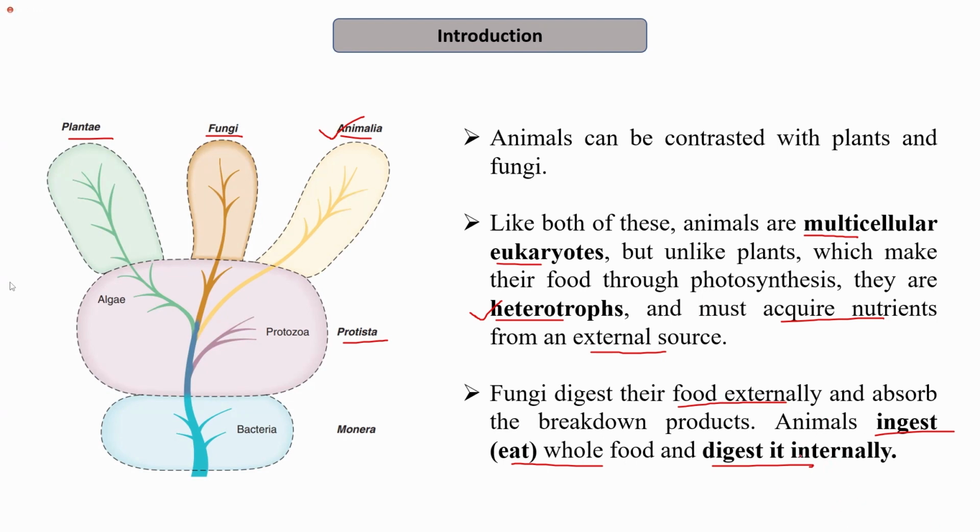So in this, the digestion is internal, while in kingdom Fungi, the food is digested externally. So these are the differences between the organisms belonging to the different groups of Plantae, Animalia, and Fungi. While the organisms belonging to all these three kingdoms are multicellular eukaryotes, yet there are differences in the mode of nutrition or in the uptake of nutrition from each other.